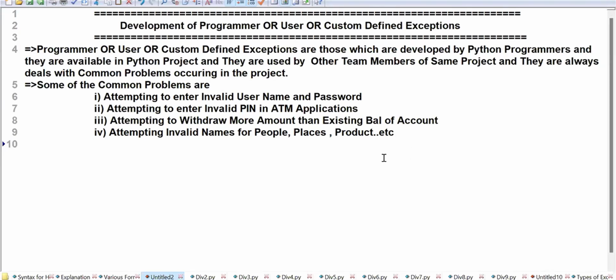If it is already present in the Python software, it is called a predefined exception. Are you following me? So I need not write that part again. Now I need to tell the steps for developing programmer defined exceptions.